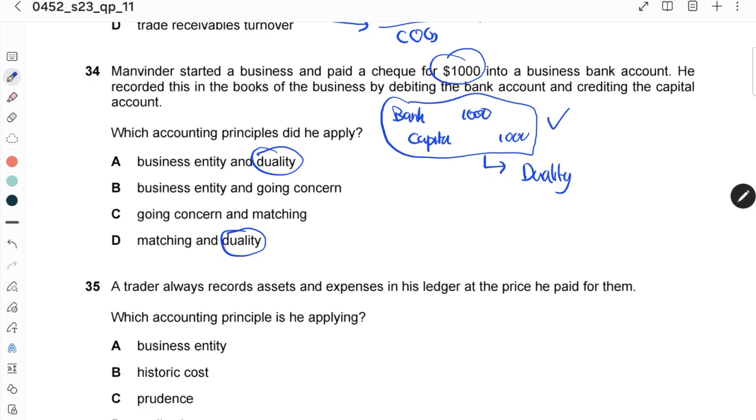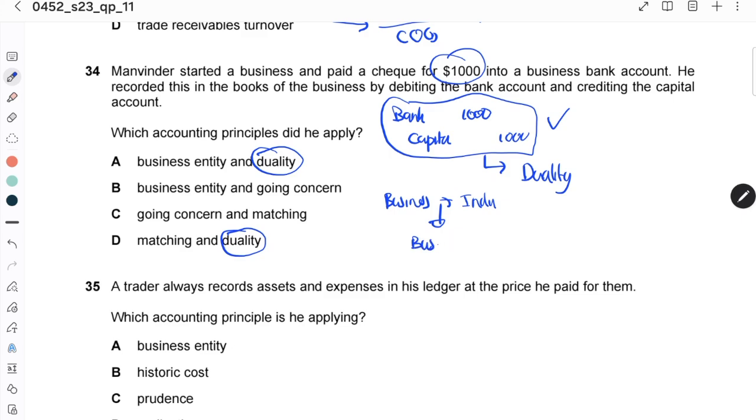Okay, because he paid a cheque to the business account, there is separation between business and individual. This concept is business entity.